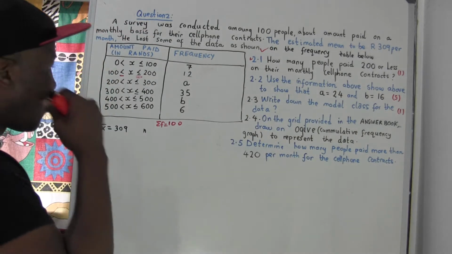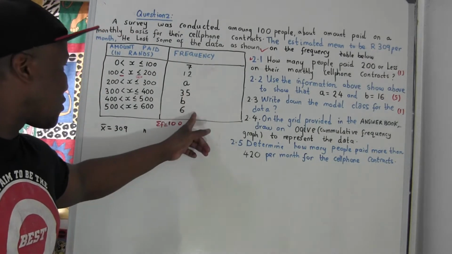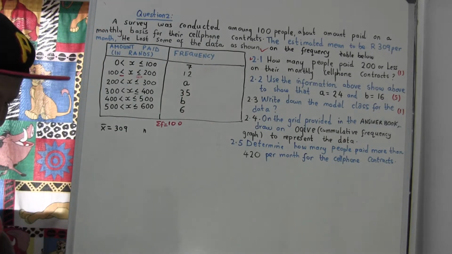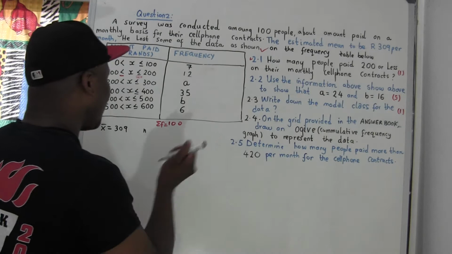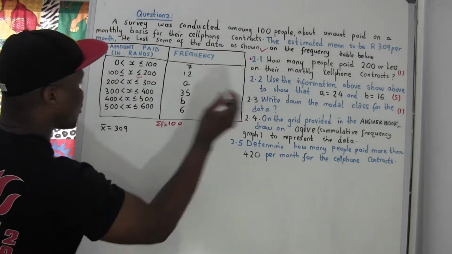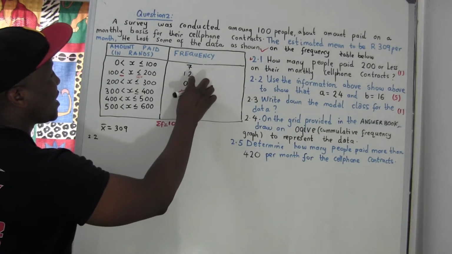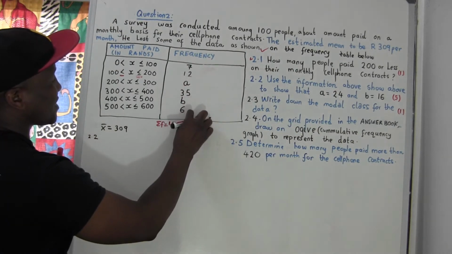So what did it give me here? If I add all these frequencies, it must equal 100. You agree with me? Oh, yeah. So let's add the frequencies. This is 2.2. If I add these, 7 plus 12 plus A plus 35 plus B plus 6 equals 100.